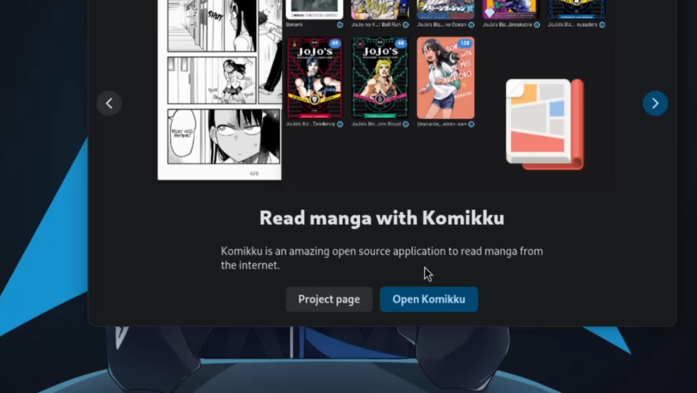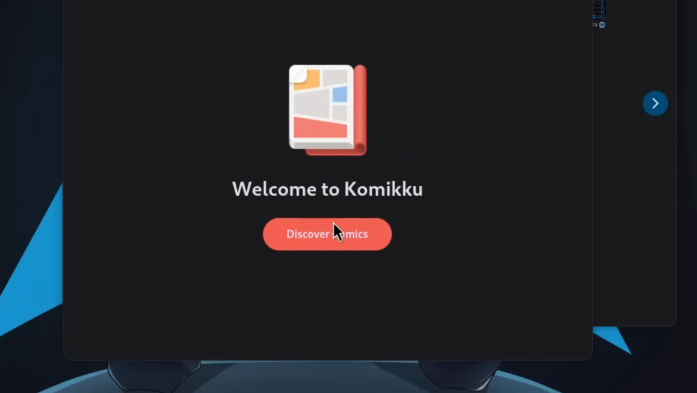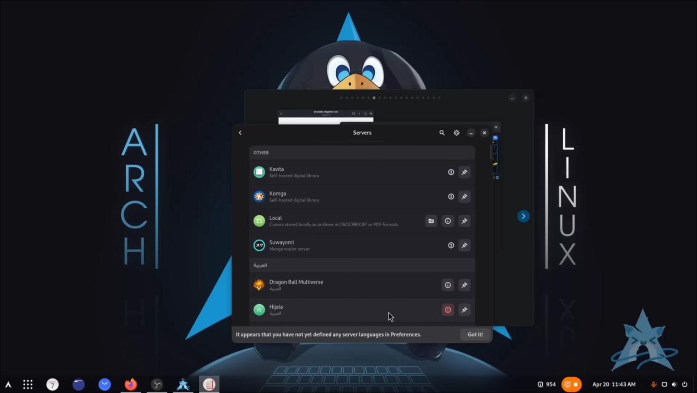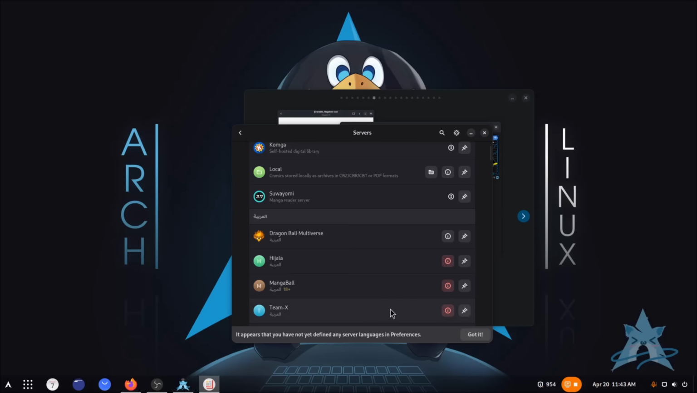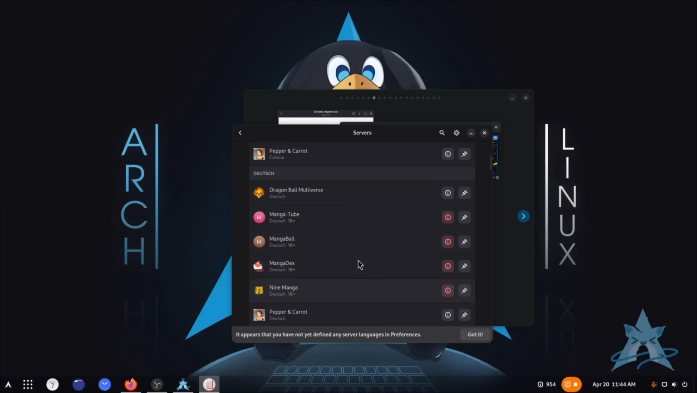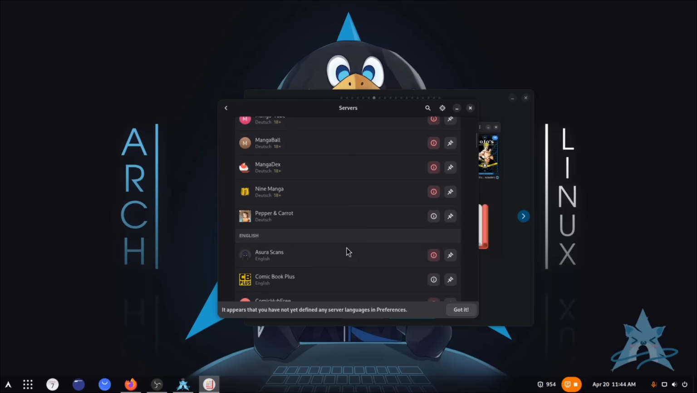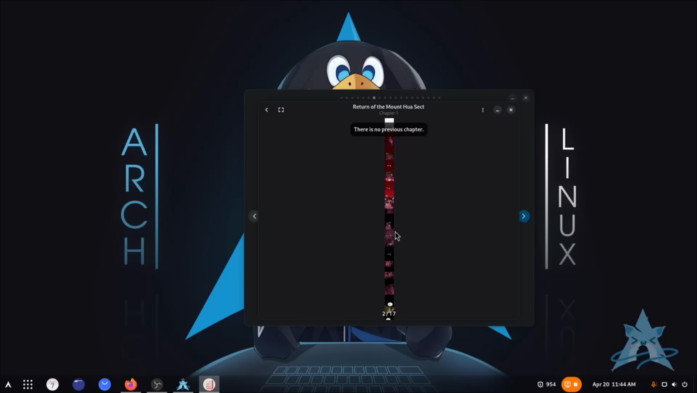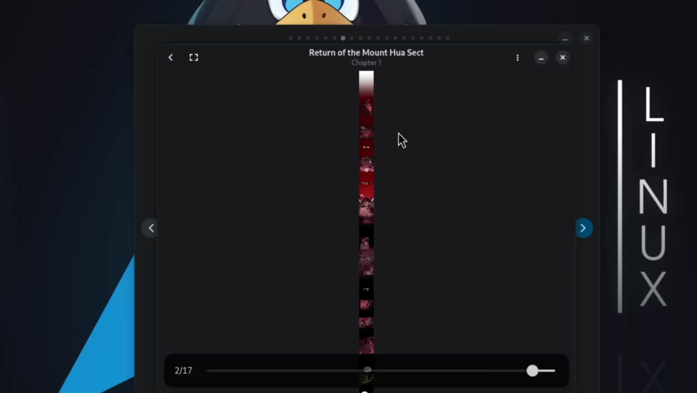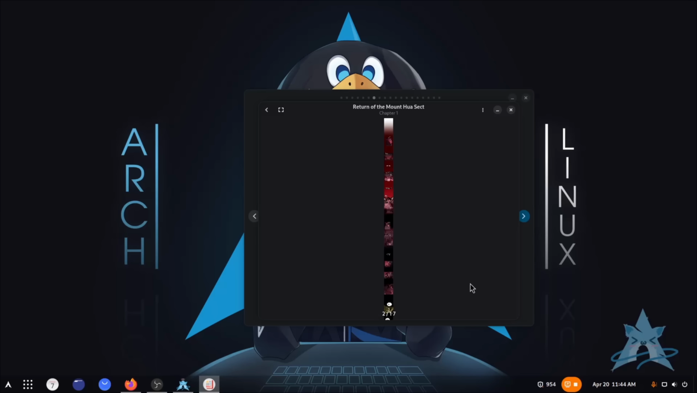Read manga with Komiku. Komiku is an amazing open source application to read manga from the internet. Am I gonna get copyrighted for this? I don't know what these are because I've never really read any comics. I'm not the biggest fan of this. This is like incel stuff. Bro, I swear to God, what is this? I think I'll get copyrighted if I open one of these, right? Oh, wait. Dude, what? Okay, I don't know if I can read this.